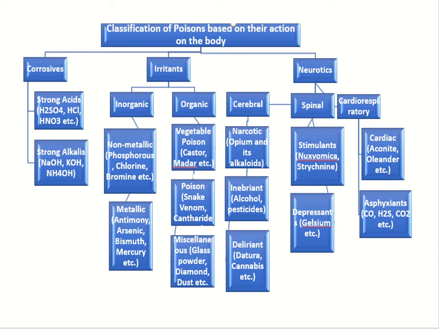Inorganic irritants can be non-metallic, that are phosphorus, chlorine, bromine, etc., or metallic, that are antimony, arsenic, bismuth, etc.